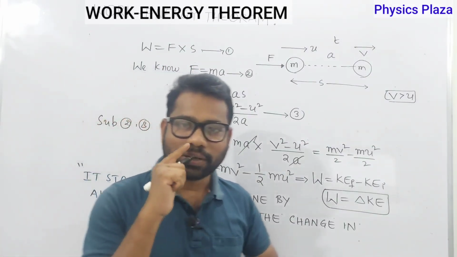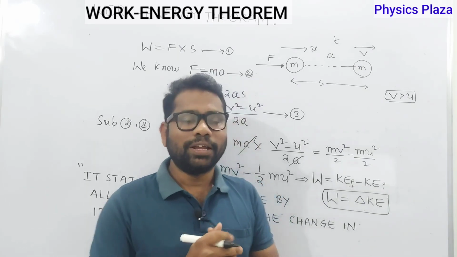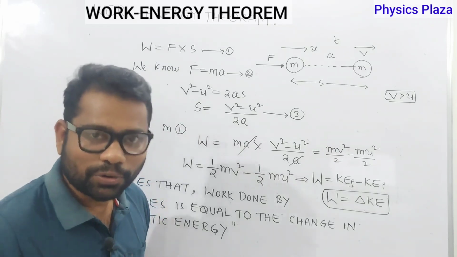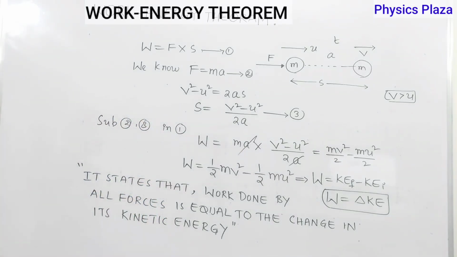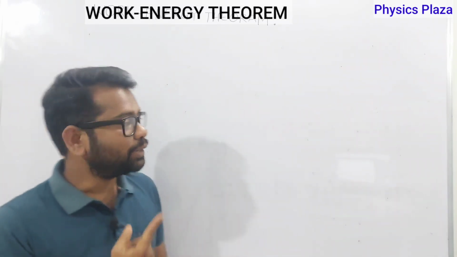But children, our target is what? 8 marks. To get 8 marks, we need to do the numerical. Just copy this, that numerical we are going to do. Just copy it. Okay children, now you can see the numerical on board.